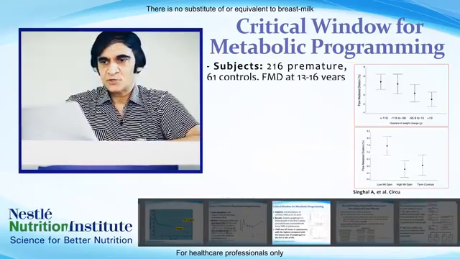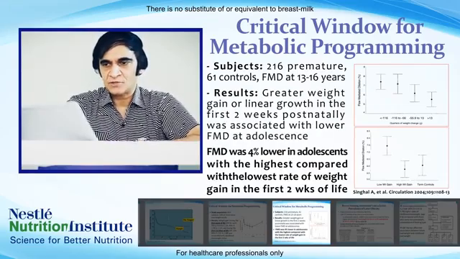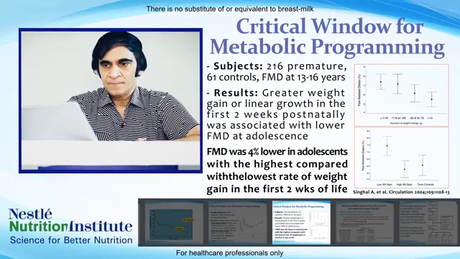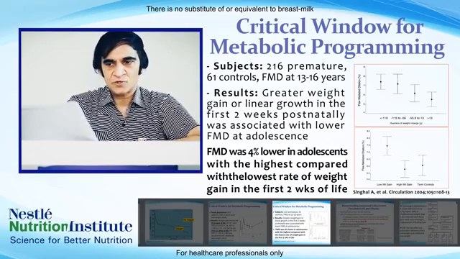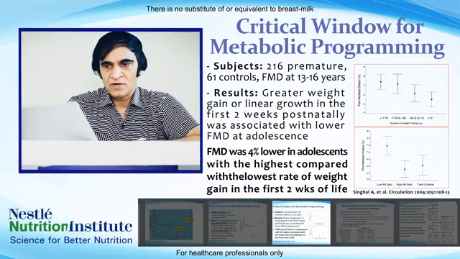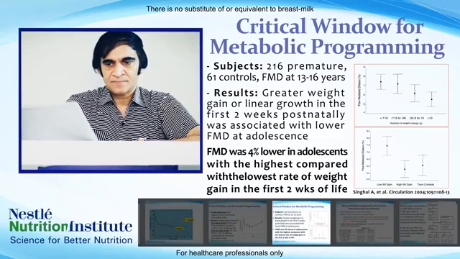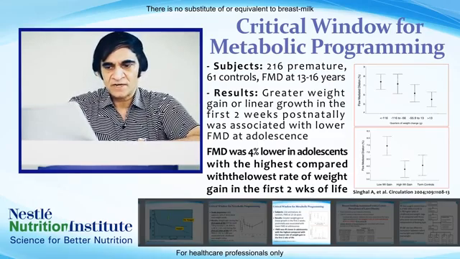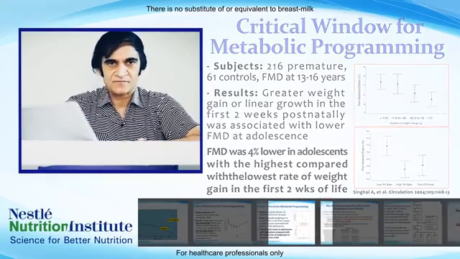Another study shows the subjects were 216 premature, 61 control, FMD at 13 to 16 years of age. Result shows greater weight gain or linear growth in the first 2 weeks postnatally was associated with lower FMD at adolescence. FMD was 4% lower in adolescents with the highest compared with the lowest rate of weight gain in the first 2 weeks of life.